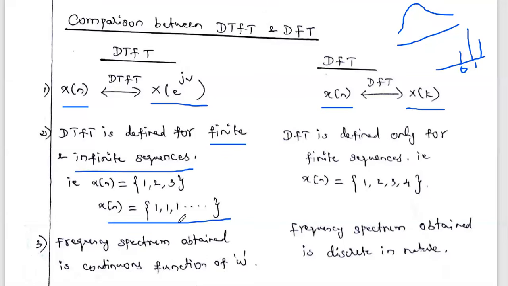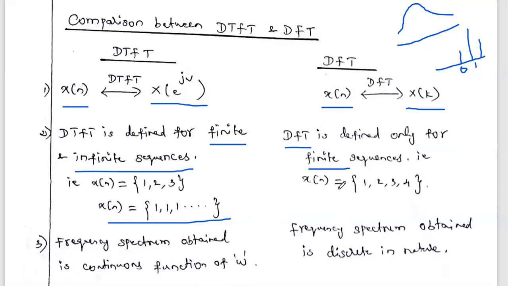Examples are u of n, a power n u of n, and a power n u of minus n minus 1. We solved many such DTFT problems in signals and systems. So the DTFT is used for either finite or infinite sequences. But in digital signal processing, the transform we mostly use is the DFT, and the DFT is used only for finite sequences. What is a finite sequence?